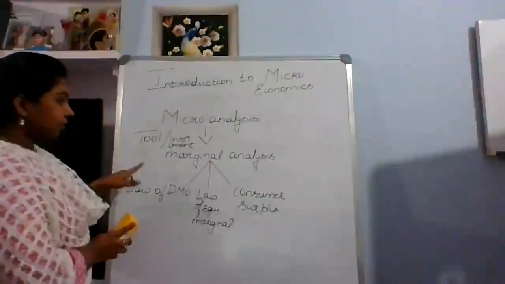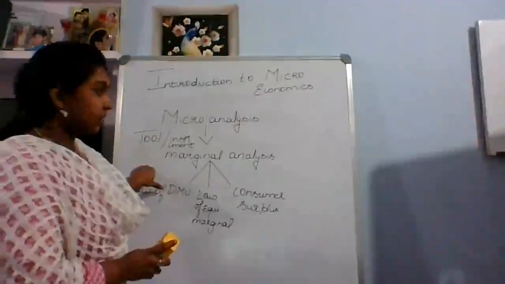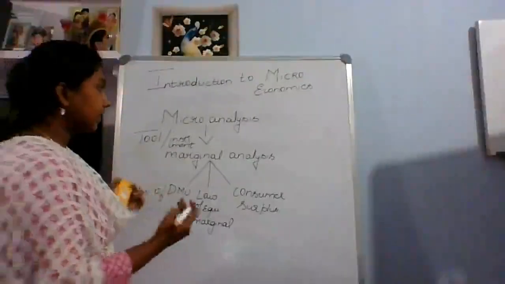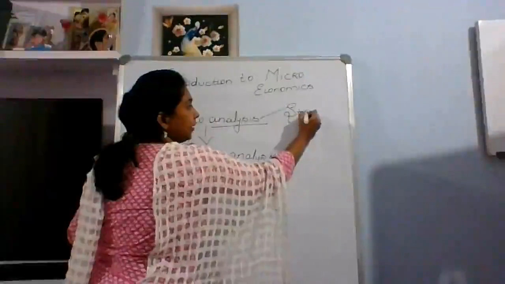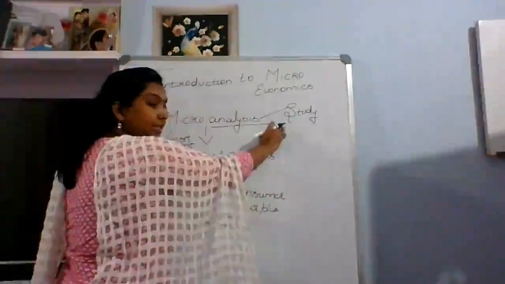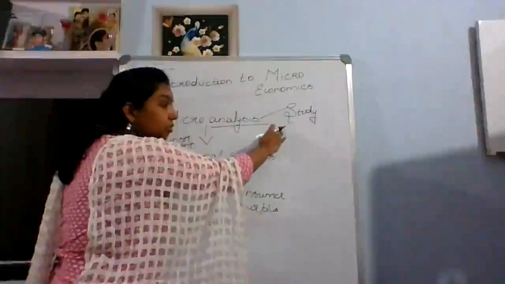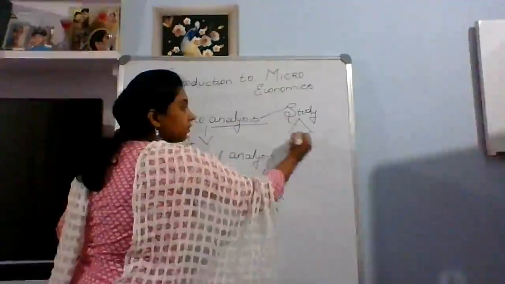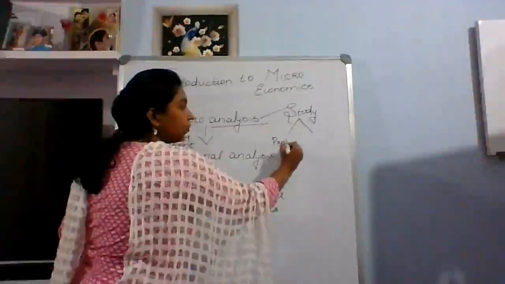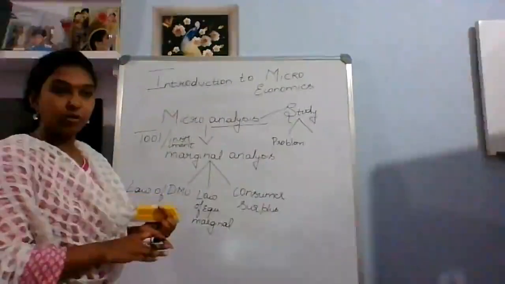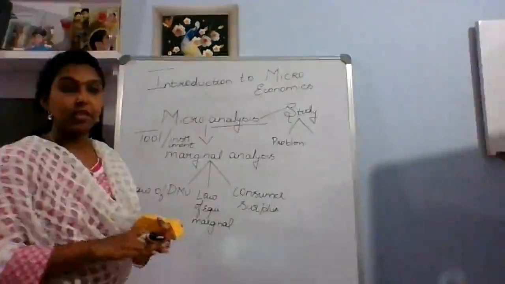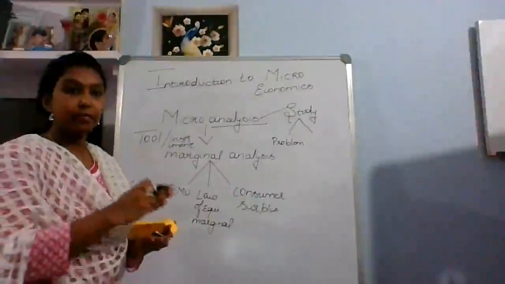Now, after understanding microanalysis, analyzing is nothing but a study. During the study, you can also know what the problems are, the problems faced by an individual. It can be a household, a factory, a consumer, or a producer.